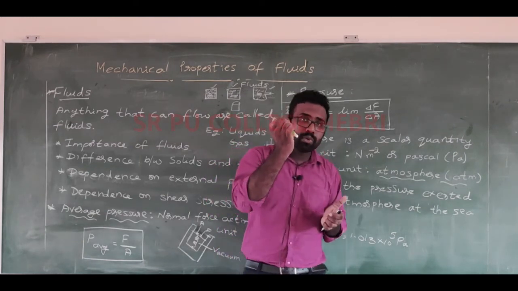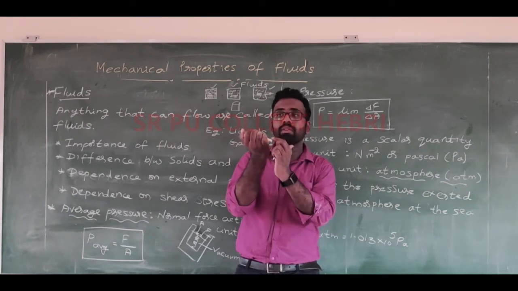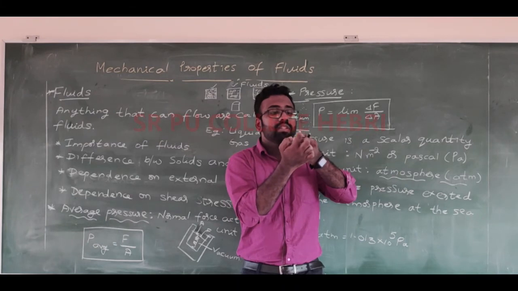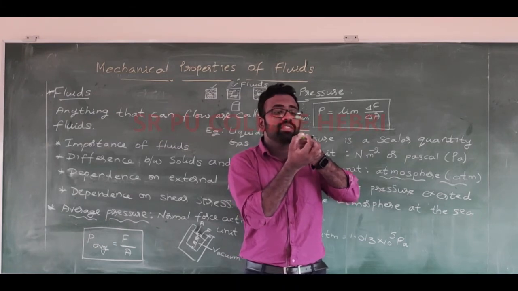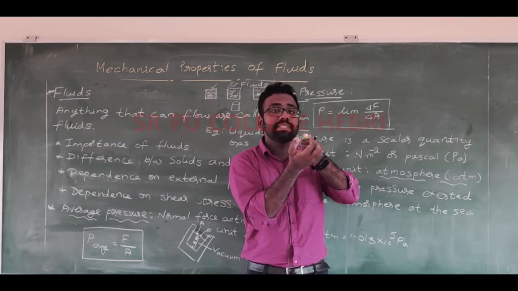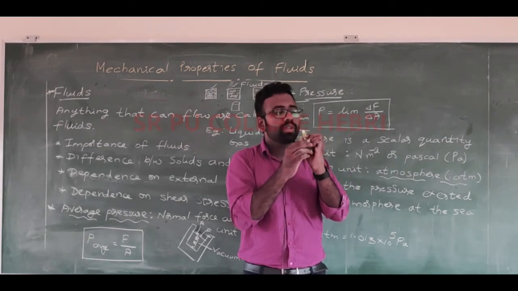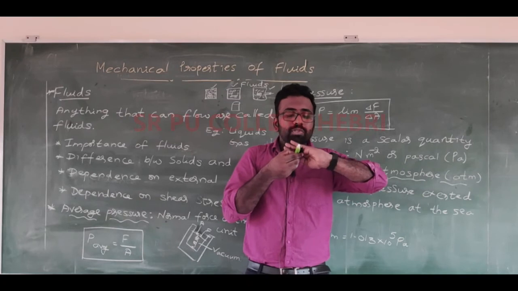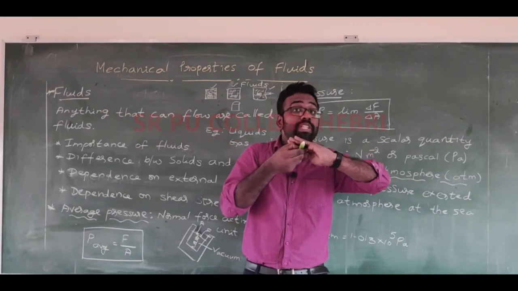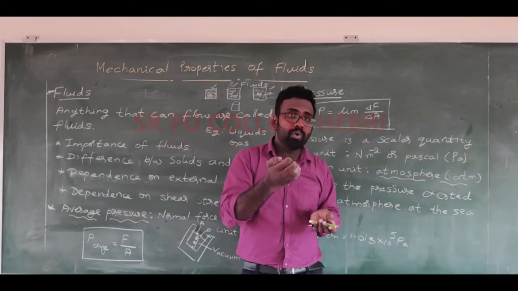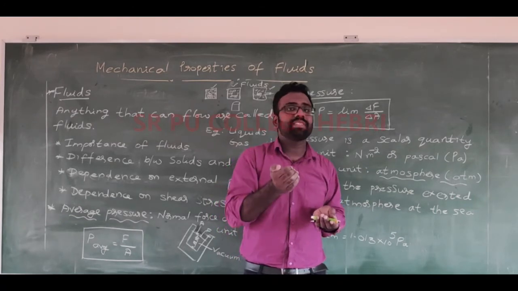When I apply force with this chalk, the force I explained was distributed over this much area. But with this one, compared to the chalk, the force was acting on a very small area. So the effect of force will be more when there is less area.